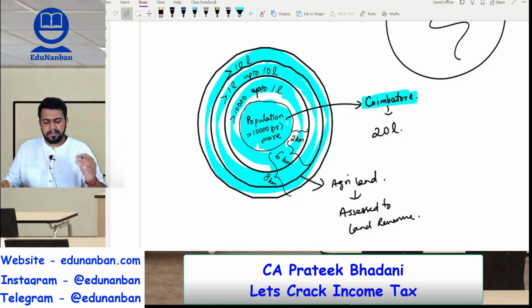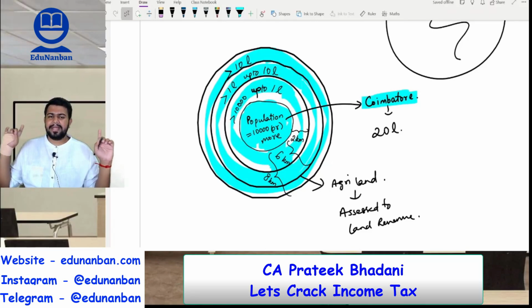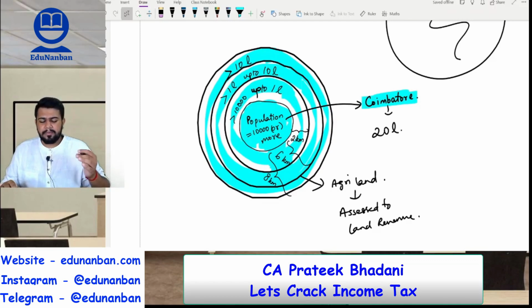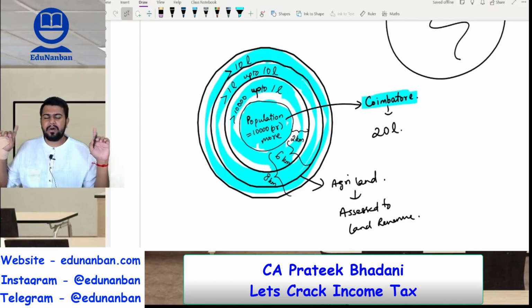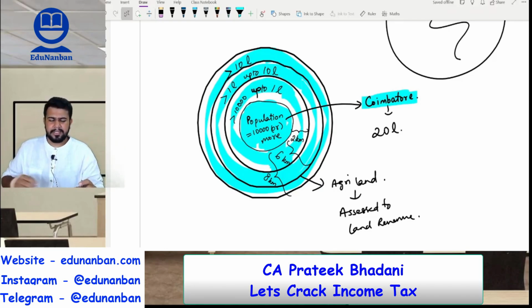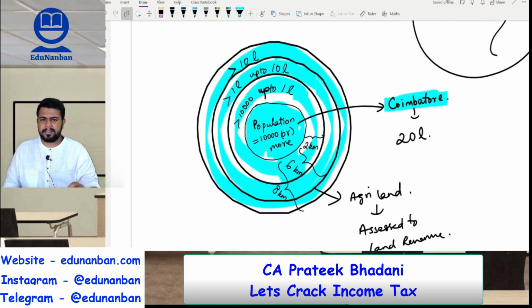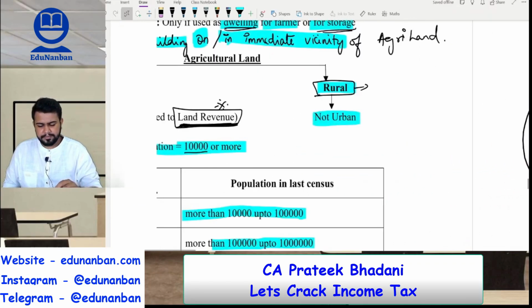If the population is more than 1 lakh up to 10 lakh people, then the 6-kilometer area outside Coimbatore will also be called urban area. If the population is more than 10 lakhs, then the 8-kilometer area outside the boundary of Coimbatore will also be called urban area. I hope you are clear by seeing this circle and diagram.